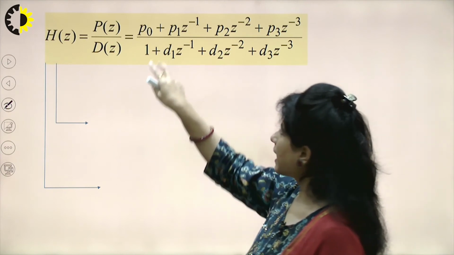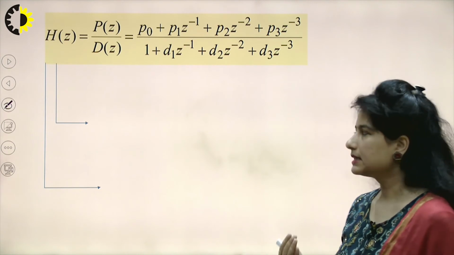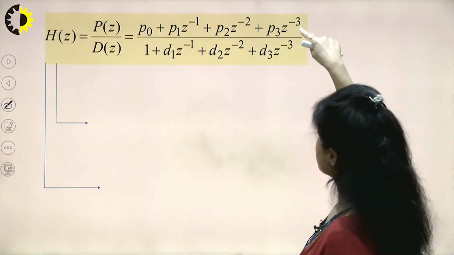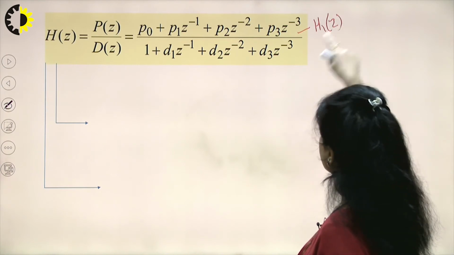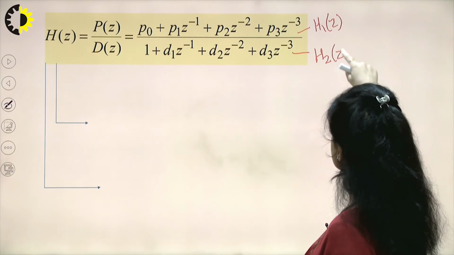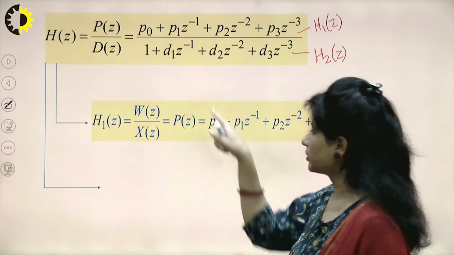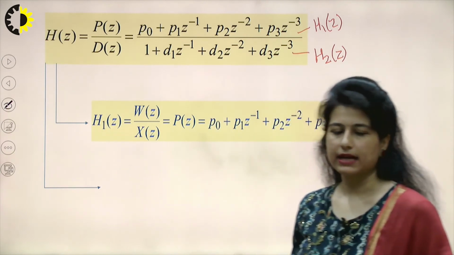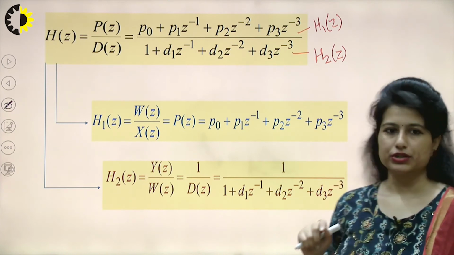The steps are, I would take these two equations separately. I would consider that these are true transfer functions. Let me say this transfer function is H1(z) and this denominator is H2(z). So I would try to plot them individually. This is my first equation being represented as H1(z), and this is my second equation being represented as H2(z).